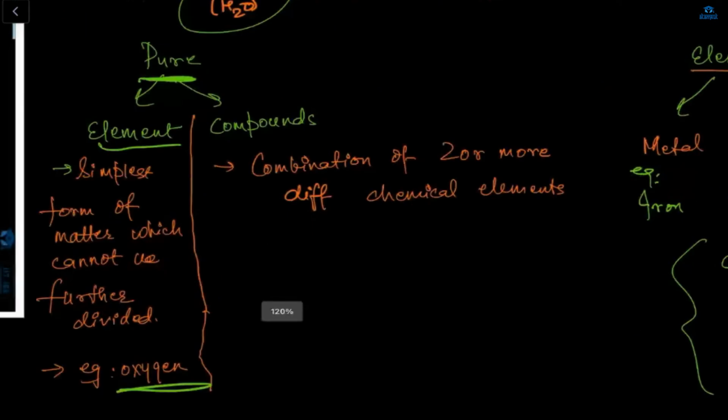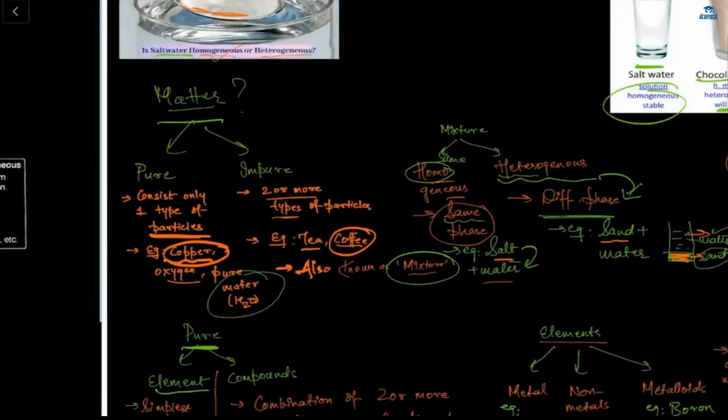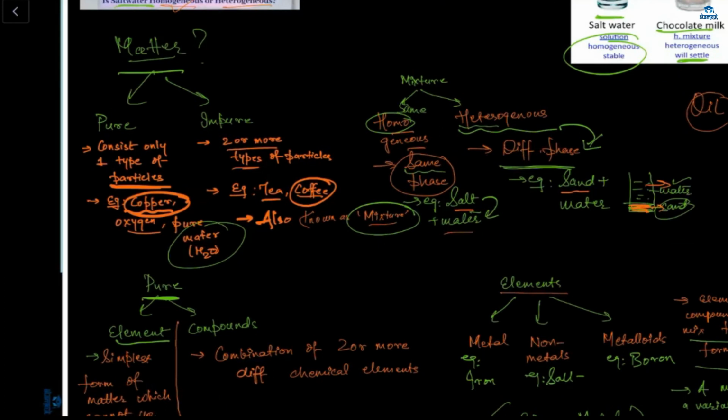And pure consists of 2 things, elements and compounds. What is an element? The simplest form of matter that cannot be further divided. And a compound is a combination of 2 or more elements. The impure matter is also known as the mixture. So: matter, pure, impure, pure has elements and compounds, and the mixture means the impure one.